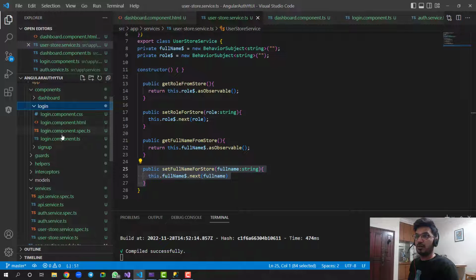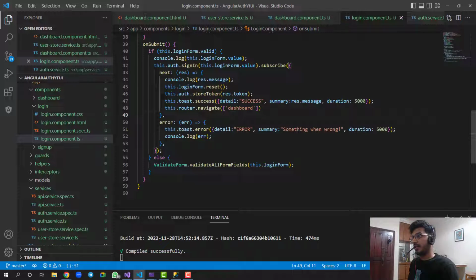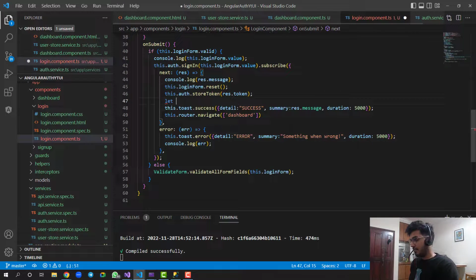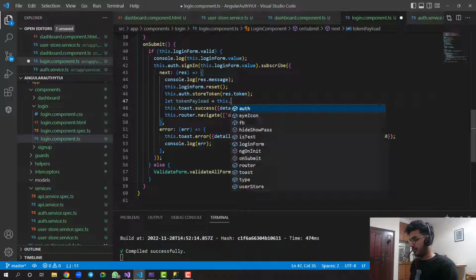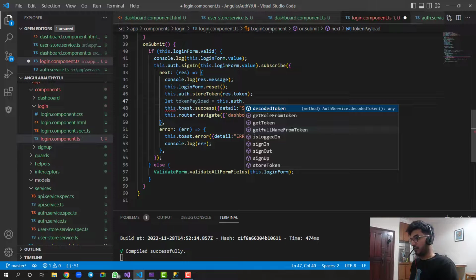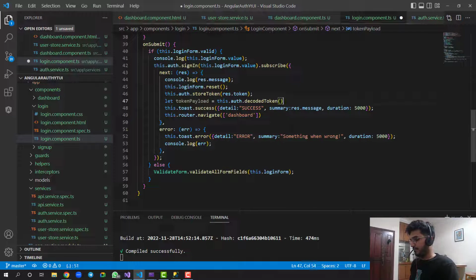So let's go in the login component.ts, and here we can call the payload. We can say let tokenPayload equals this.auth.decodedToken. Okay, so this decoded token will get.